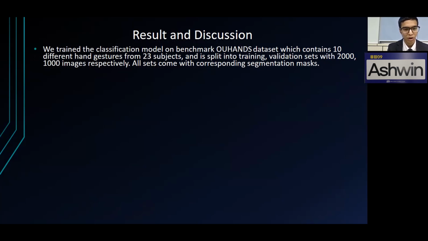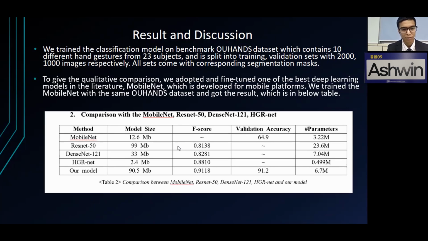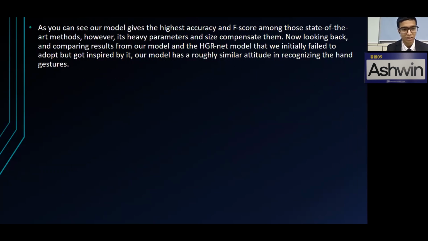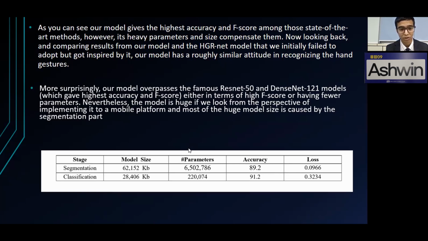To compare, we adopted one of the best deep learning models, MobileNet, developed for mobile platforms. We can see the comparison below of ours and MobileNet. As you can see, our model gives the best accuracy and F-score among those state-of-the-art methods. However, its heavy parameters and size compensate for that. We initially felt let down, but got inspired by it. Our model has roughly similar ability in recognizing hand gestures. More surprisingly, our model surpassed the famous ResNet 50 and DenseNet 121 models, which gave the highest accuracy and F-score. We can see that in the table below.